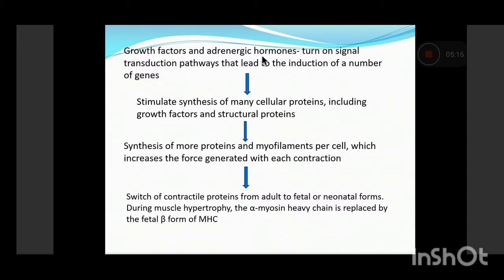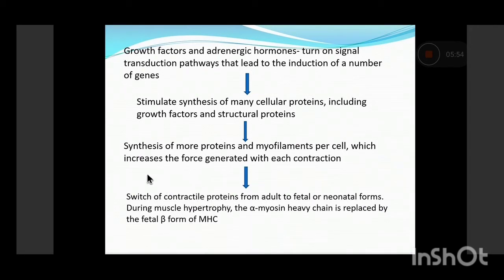You must have read in your biochemistry, all these factors basically induce signal transduction pathways, which leads to induction of certain genes which lead to increased synthesis of many cellular proteins, including the structural proteins and myofilaments. So all of these basically lead to increase in the cell size, and it increases the force which is generated with each contraction. Also, apart from increase in the quantity of these proteins, there is also change in the type of contractile proteins.